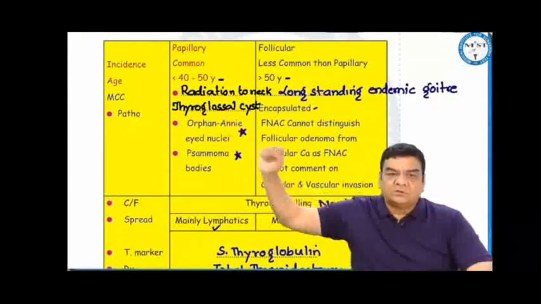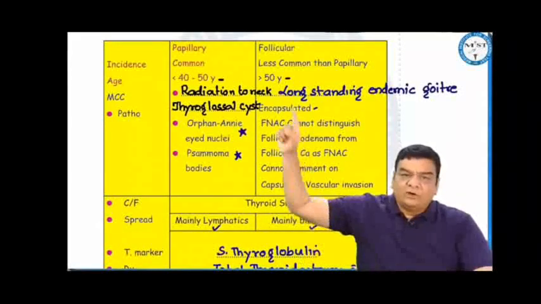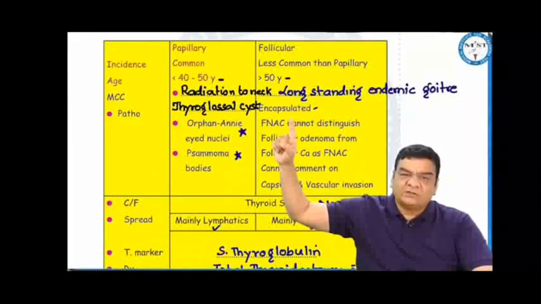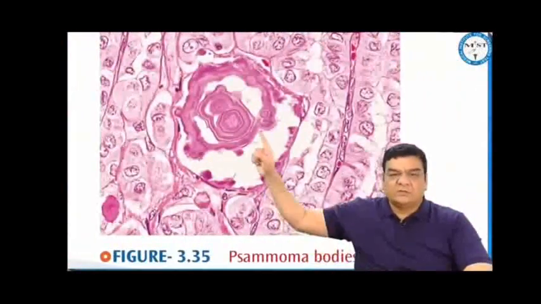A thyroglossal cyst can also be associated with papillary thyroid cancer. While follicular cancer most commonly is associated with long-standing endemic goitre, follicular cancers are usually encapsulated. Pathologically, in papillary cancers we find orphan Annie eye nuclei and Psammoma bodies. These are orphan Annie eye nuclei where you can see the empty nuclei, just like the orphan, and these are the metastatic calcification bodies, the Psammoma bodies.